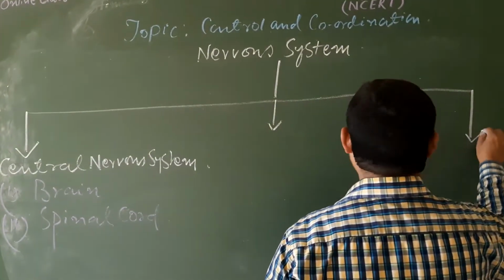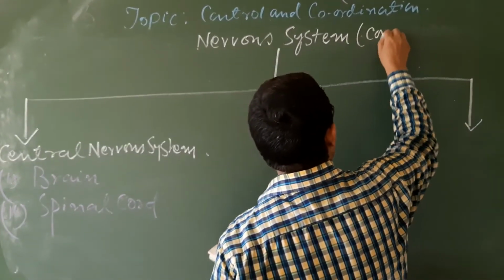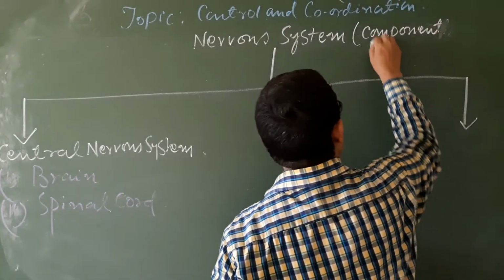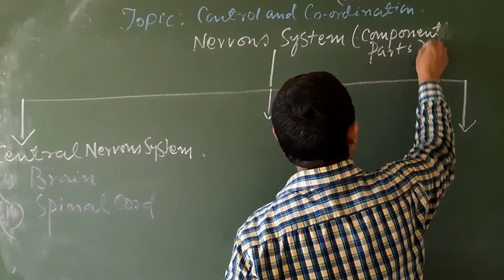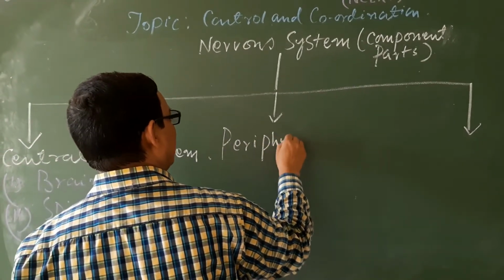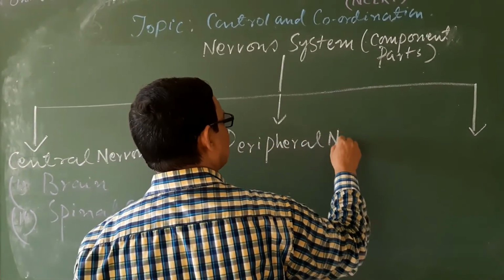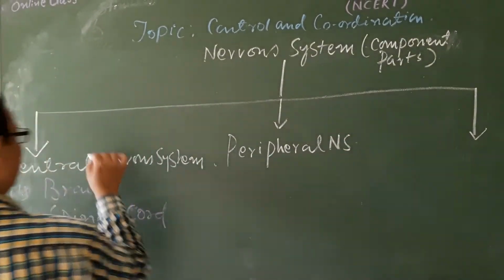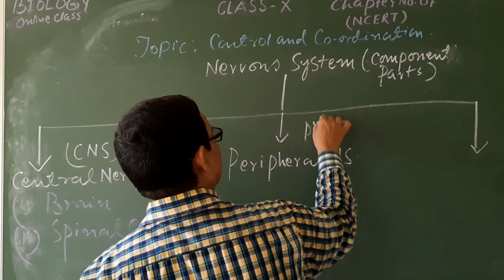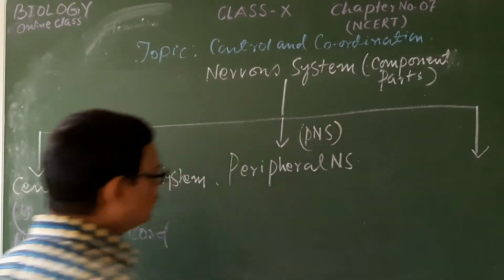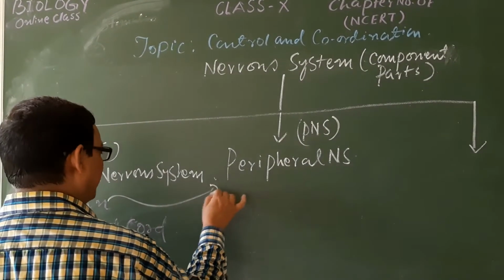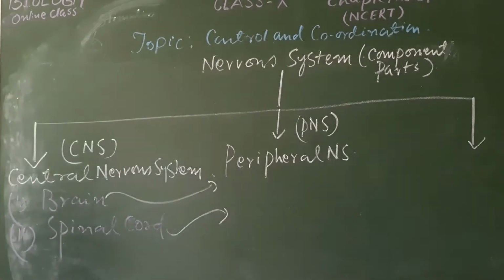The second component part of the nervous system is the peripheral nervous system, PNS. You may write here CNS, you may write here PNS. It comprises 2 different types of nerves, which arise from the brain and which arise from the spinal cord.